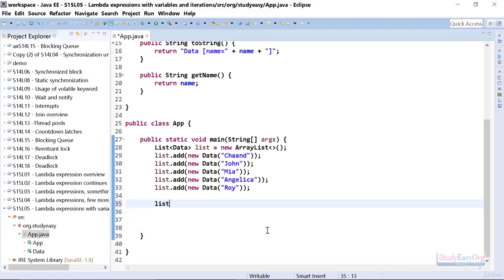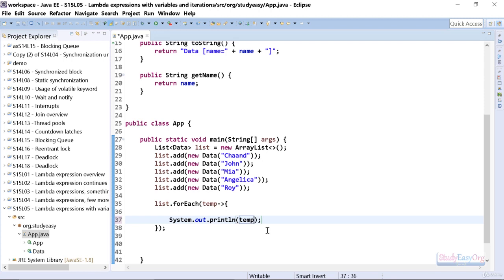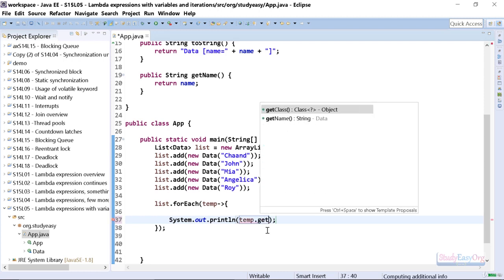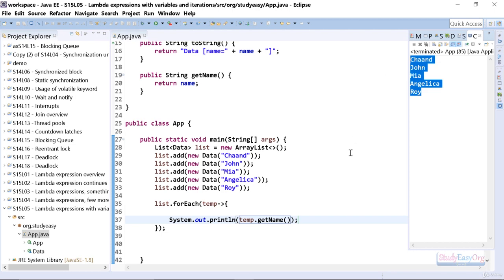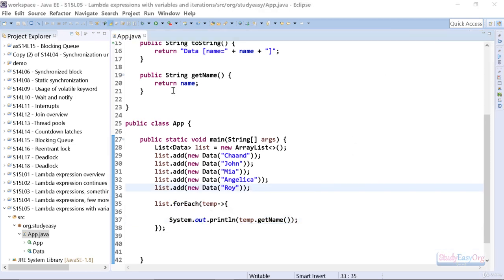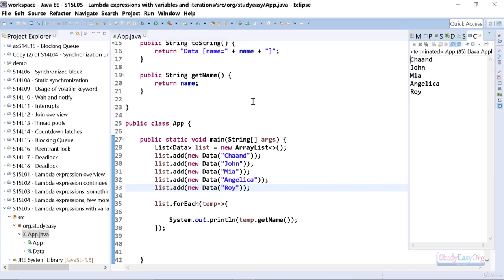So it would be like list.forEach, and in here, as we know, we need to give a temporary variable name. So it would be like temp, then the arrow token, and then a pair of braces, and inside this pair of braces we can definitely add statements. So it could be like sysout, and in here we can type in temp.getName(). Right, so this is pretty simple, right? And if I execute the program, this will definitely give us the names in the list. So this is all about forEach and some small details related to lambda expressions.